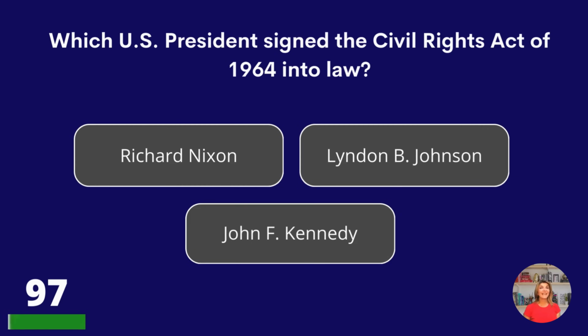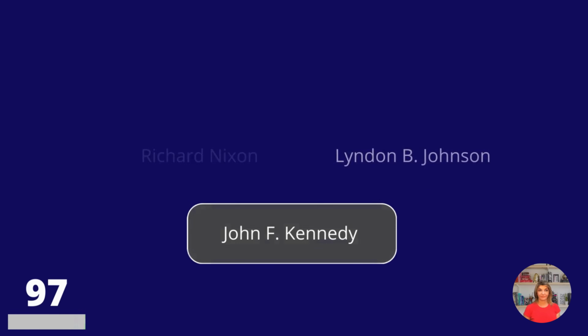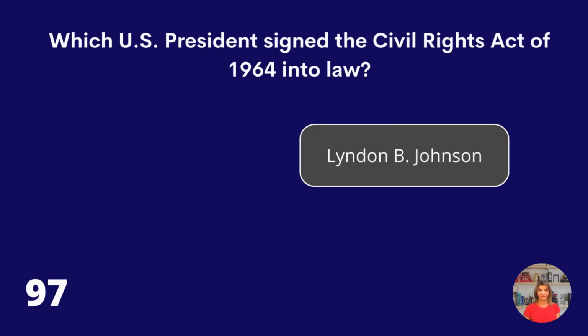Which U.S. president signed the Civil Rights Act of 1964 into law? Richard Nixon, Lyndon B. Johnson, or John F. Kennedy? Lyndon B. Johnson.